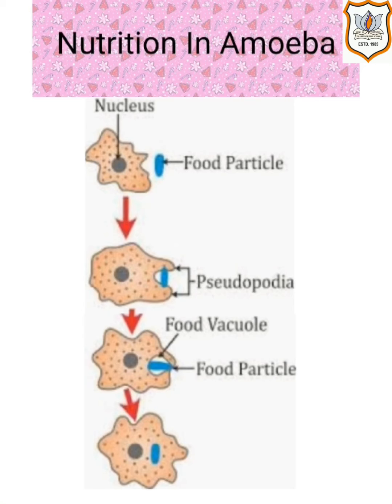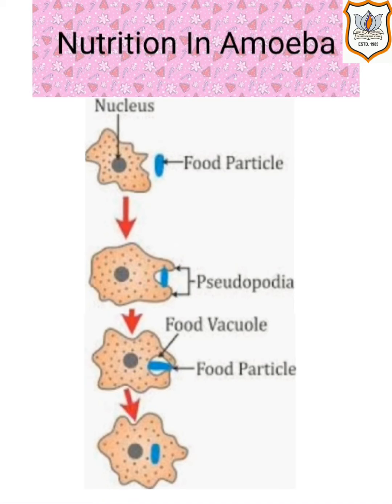If you observe the diagram of nutrition in amoeba, it consumes all the food inside the body using temporary finger like extensions known as pseudopodia, which are of the cell surface.